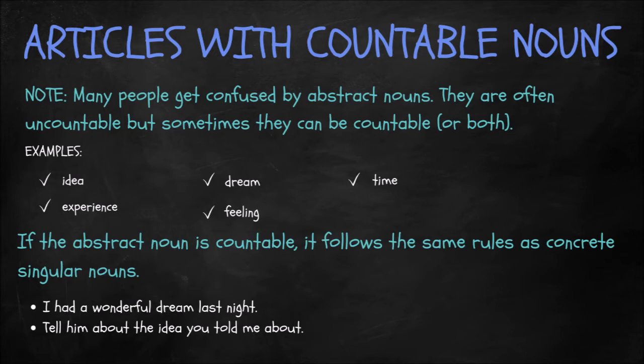Okay, you can have one idea or you can have 25 ideas or a million ideas. Although it's abstract, it is still countable. Also, we have dream, several dreams. Time is an interesting one because it can be both countable and uncountable. So when time is countable, it means experiences such as specific events or moments.